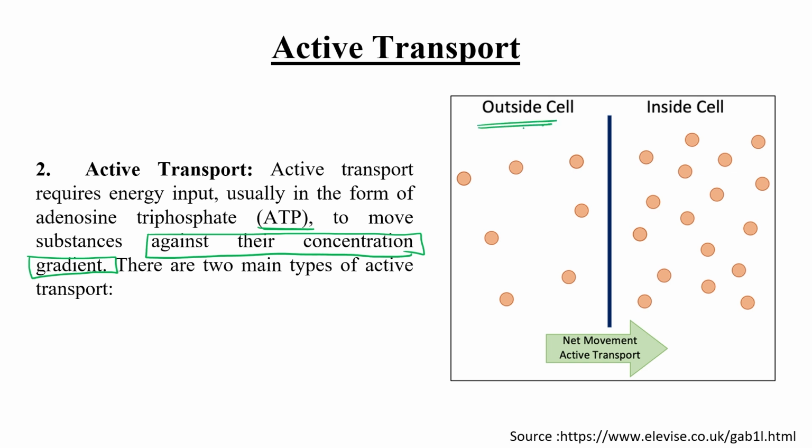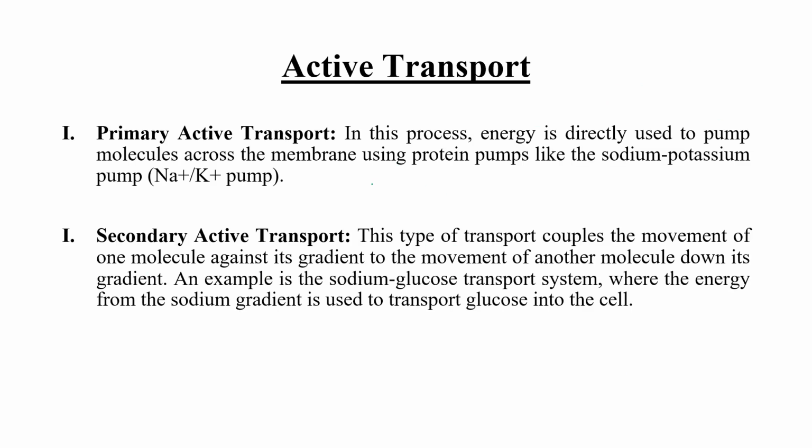As you can see in this picture, the concentration of this substance is less outside the cell, and inside the cell the concentration is in ample amount, but this particular molecule needs to come inside the cell, so against the concentration gradient. In this situation we need to use ATP. That's why this type of transportation is known as active transport. We can further divide active transport into two different categories. First is primary active transport, second is secondary active transport.